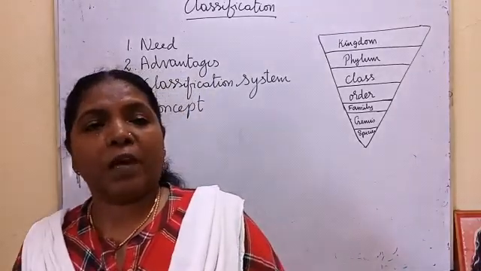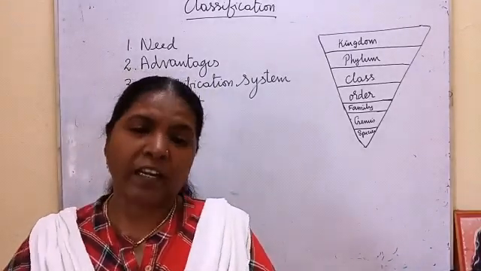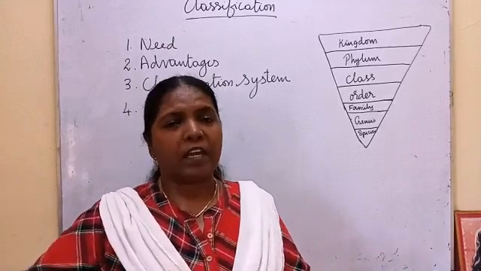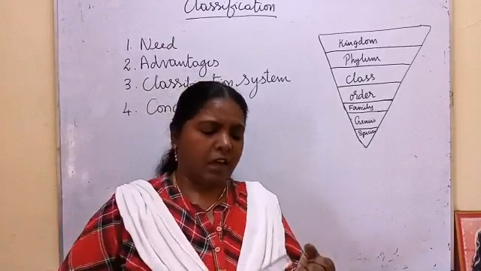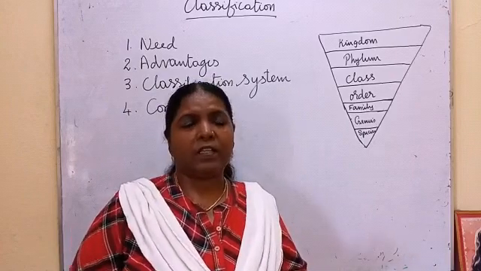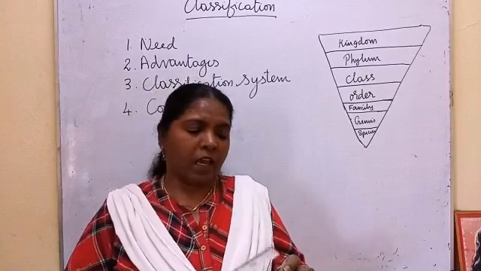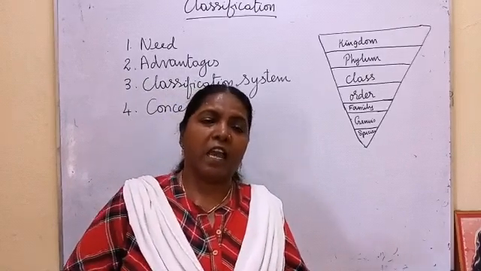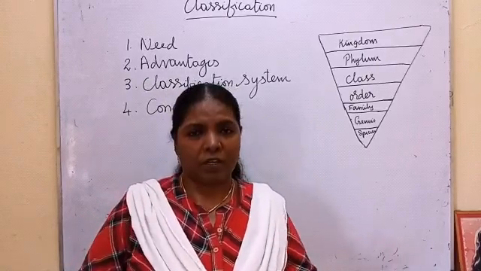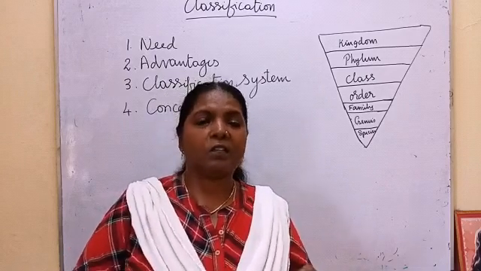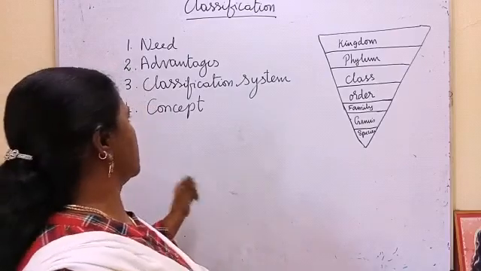Same like the animals also: aquatic, terrestrial, aerial, airborne. They have taken various categories, and the cell, whether it is unicellular or multicellular, and the other levels of organization. They consider all these things for classification.